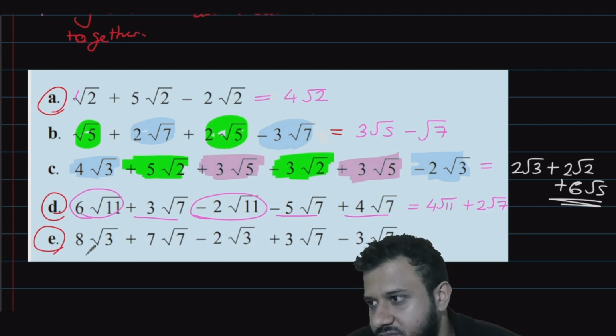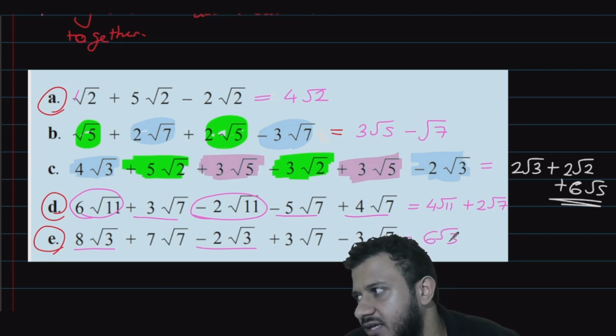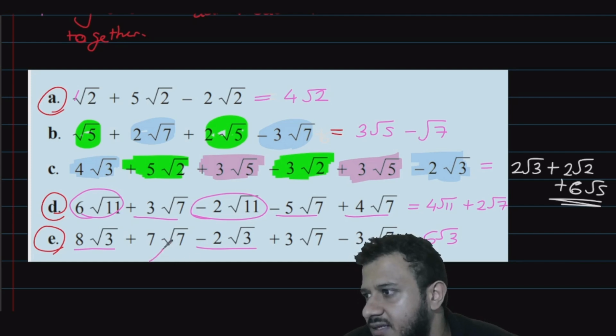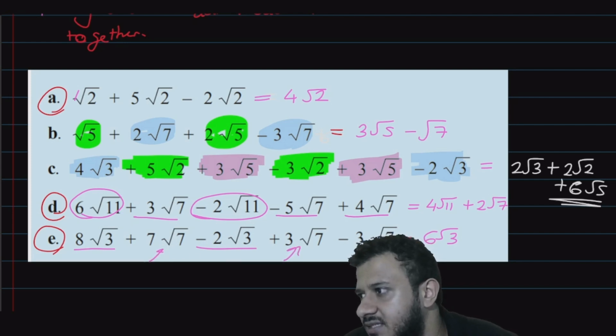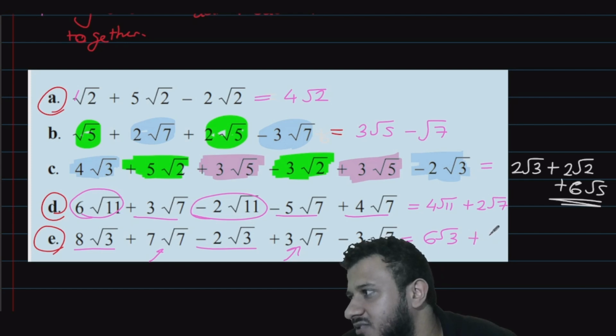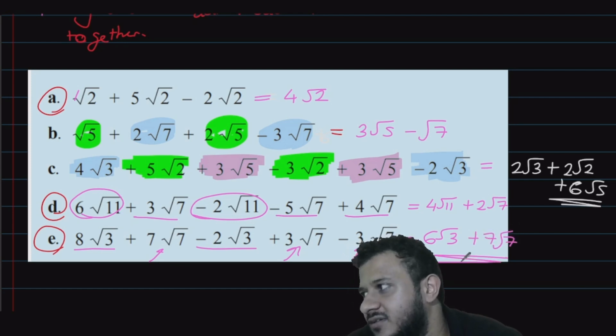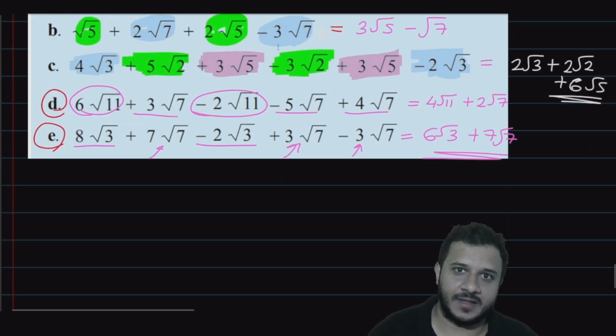The other one, positive 6 root 3 and then 7 root 7. Alright. All good for that?